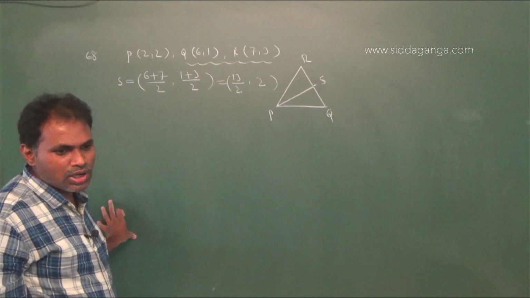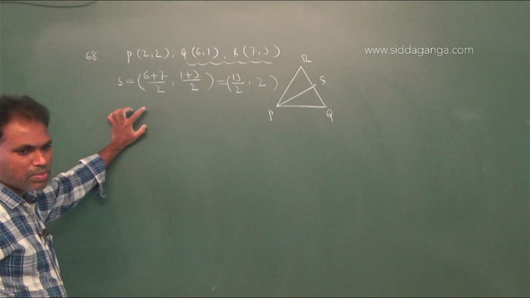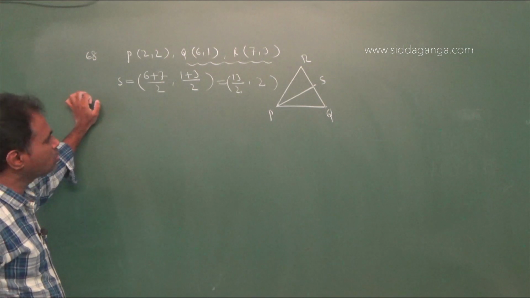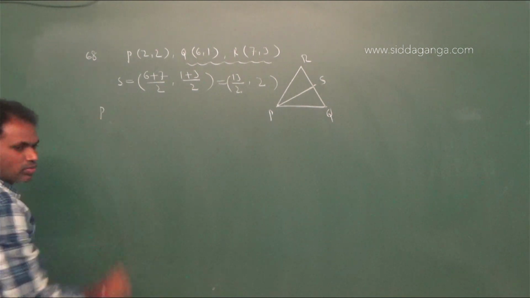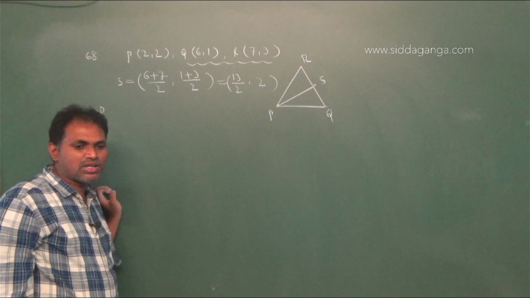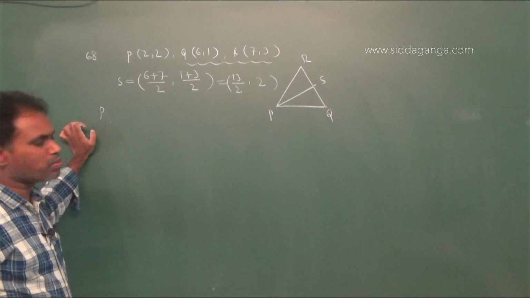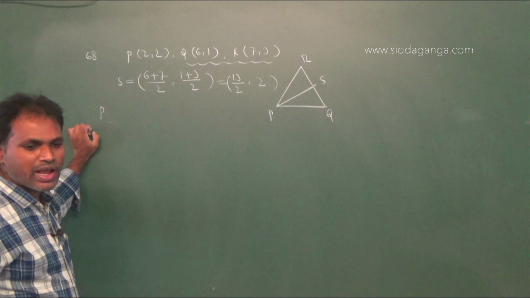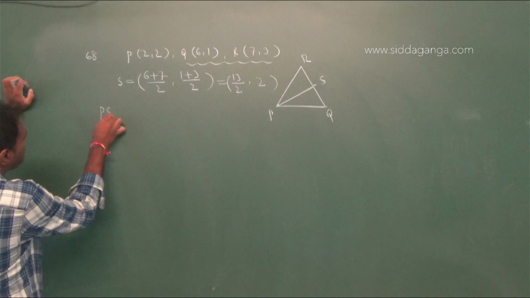Now, the equation of the line passing through (1, -1) and parallel to PS. Therefore the required line is parallel to PS, so the PS slope and the required line slope are both equal. Therefore, now I am finding the PS slope.